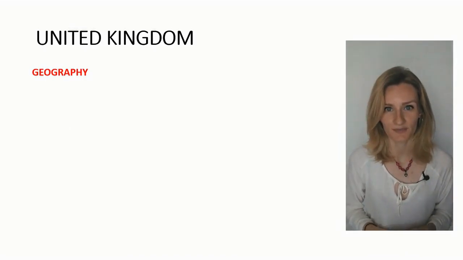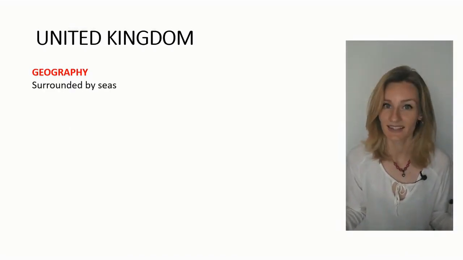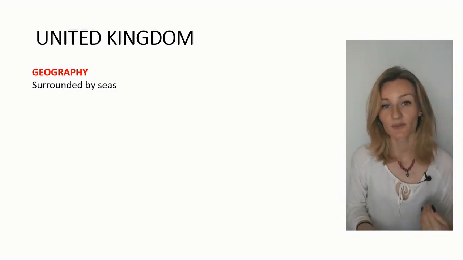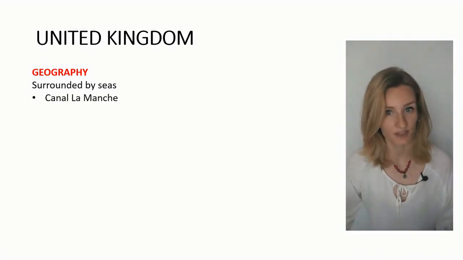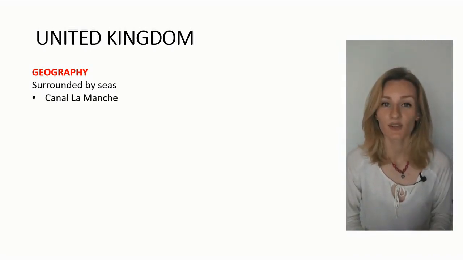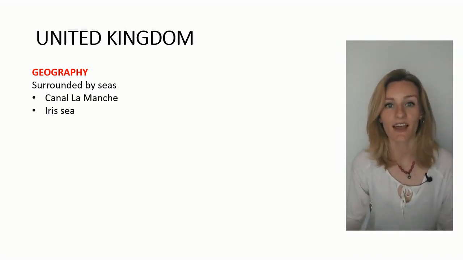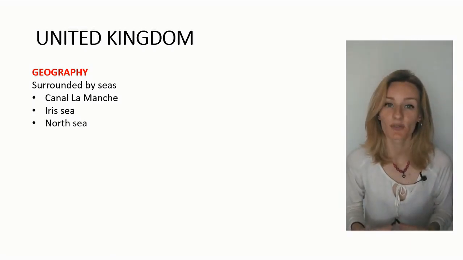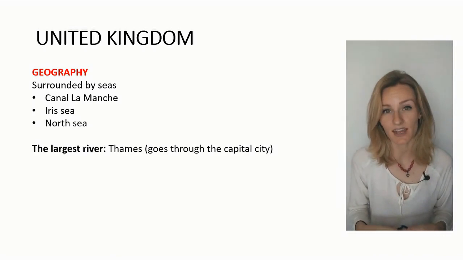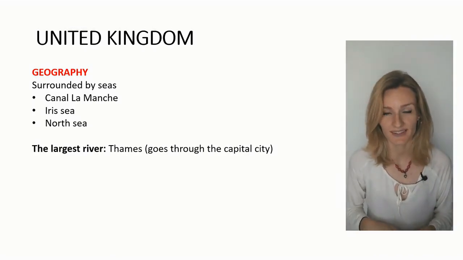Now, let's talk about the geography of the UK. The UK is surrounded by seas. On the south, England and France are divided by the Canal La Manche, but there is also the Irish Sea and North Sea. The largest river of the UK is called Thames and it goes through the capital city, through London.